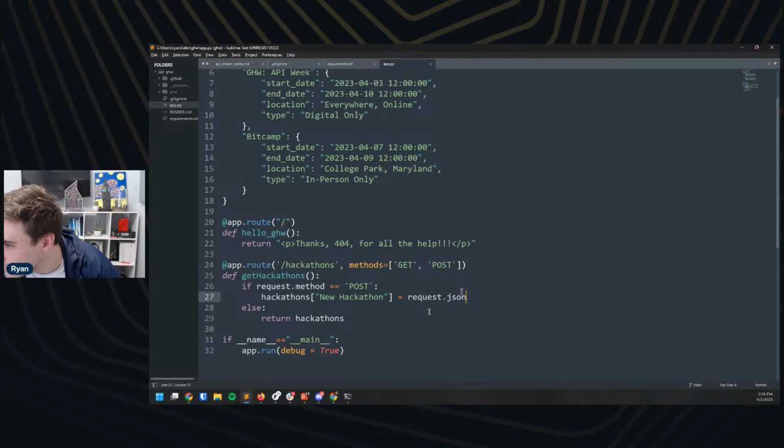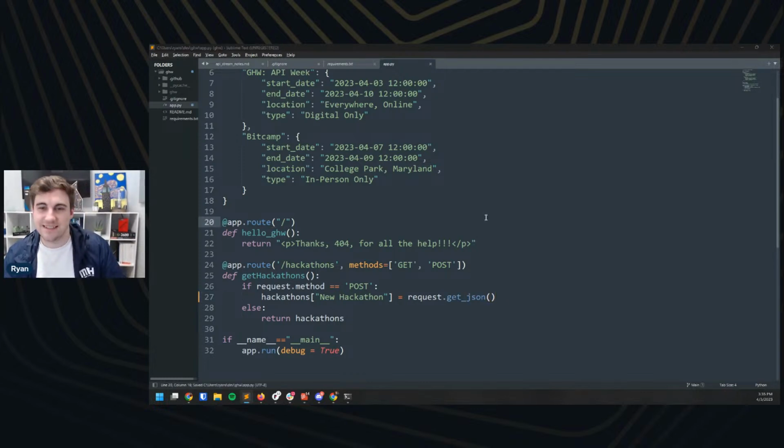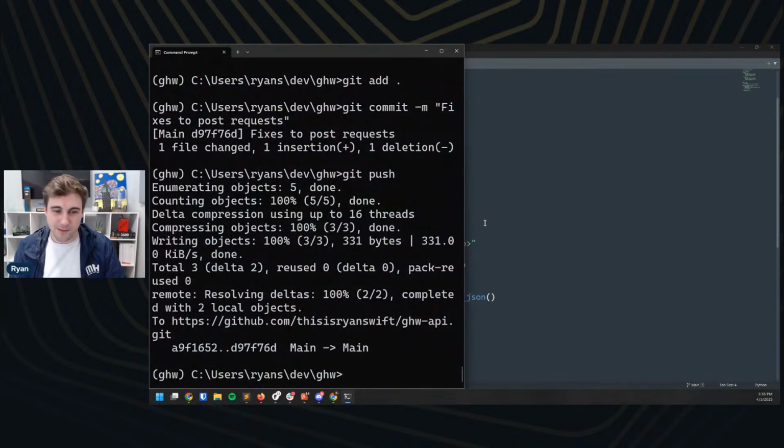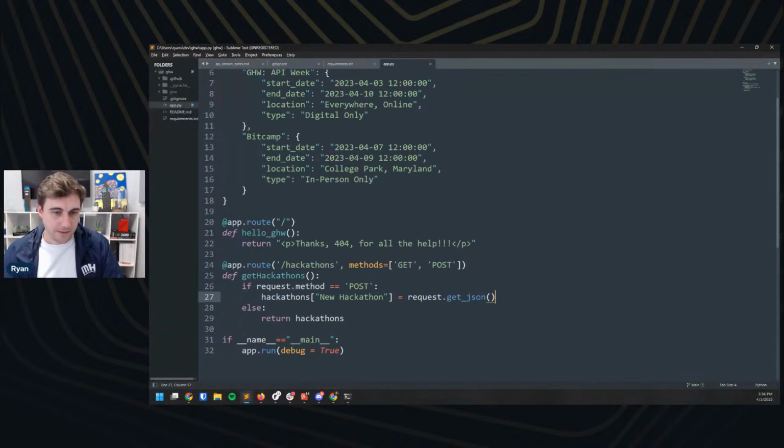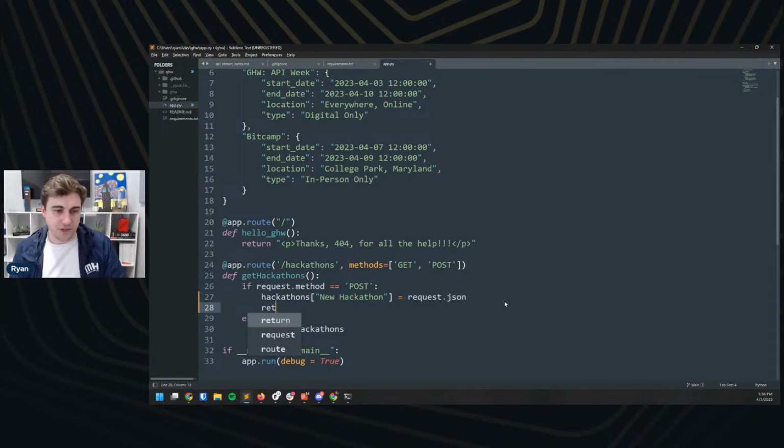Try the following. Request get underscore data. You got it. Look at us, the dream team here. Let's save this. Let's go to command prompt. We're going to do git add dot git. Oh, you didn't return a response. That is fair. Hang on. So we had just .json before. Is that right? And then we want to just return. We can return hackathons.